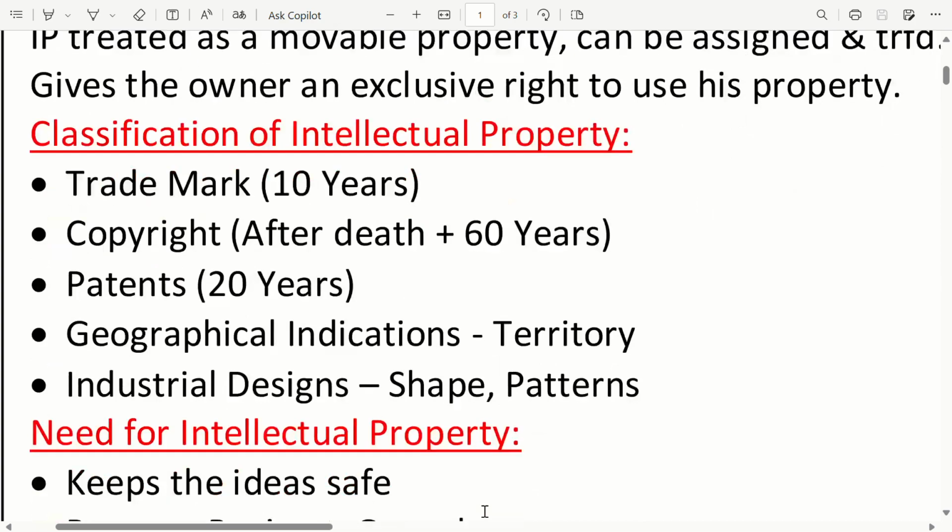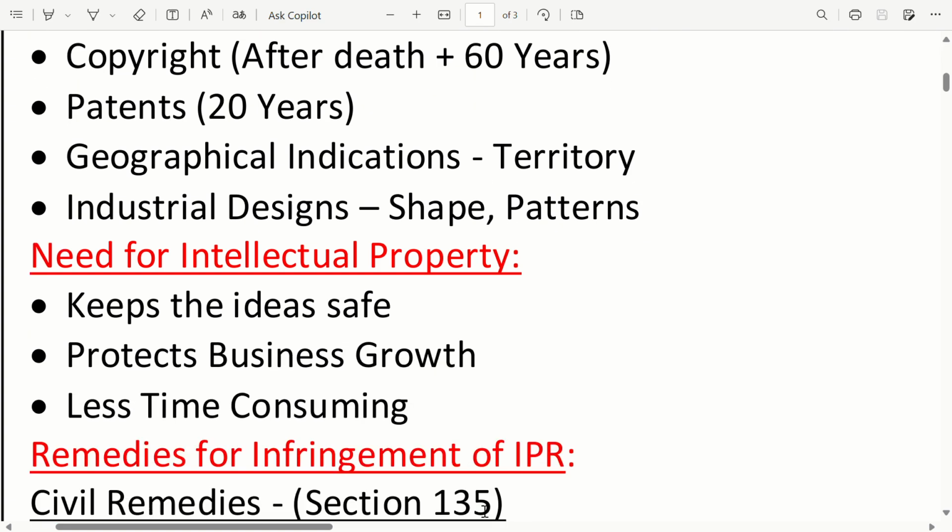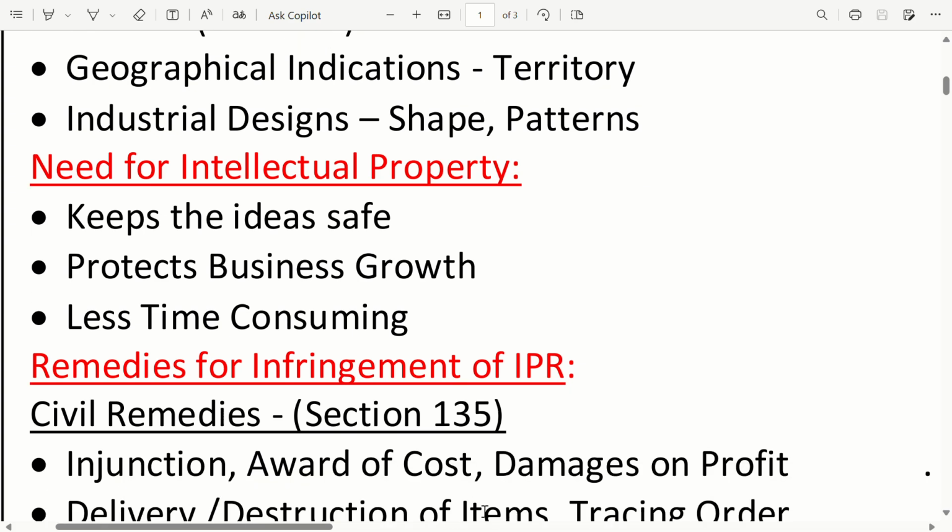Trademark: 10 years. Copyright: life of the author plus 60 years after death. Patent: 20 years. Geographical indications: territory. Industrial designs: shapes, patterns. Need for intellectual property: it keeps the idea safe, it protects business growth, and it is less time consuming.